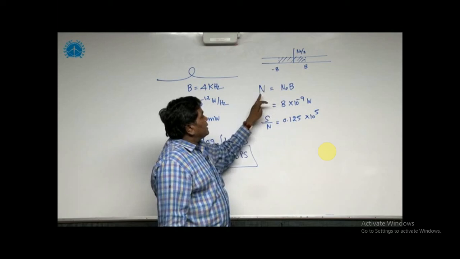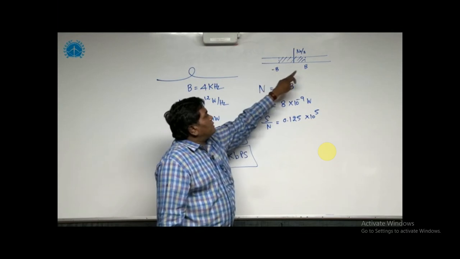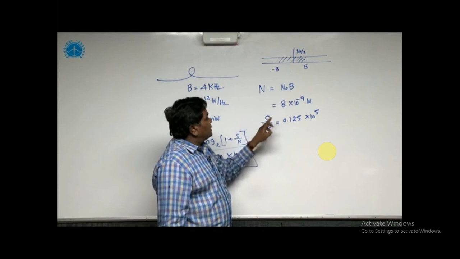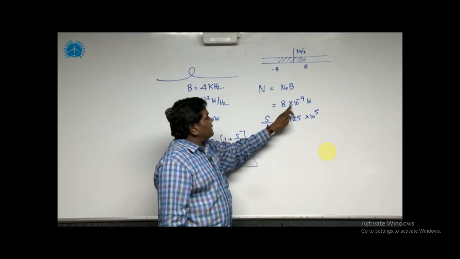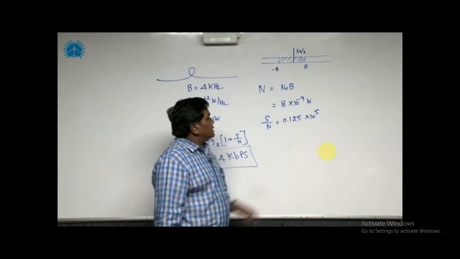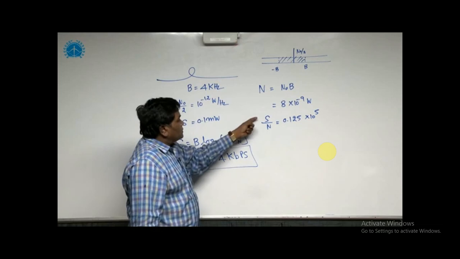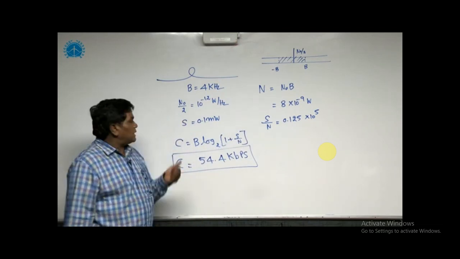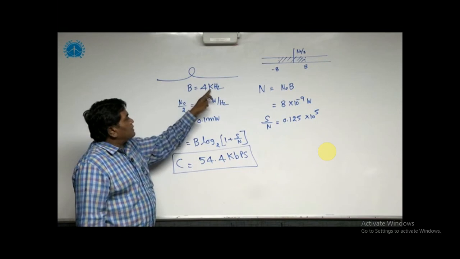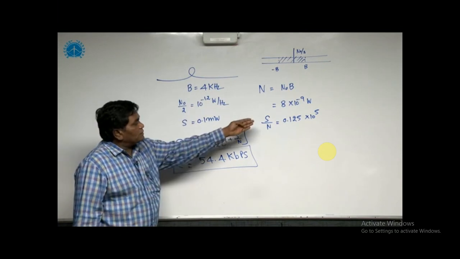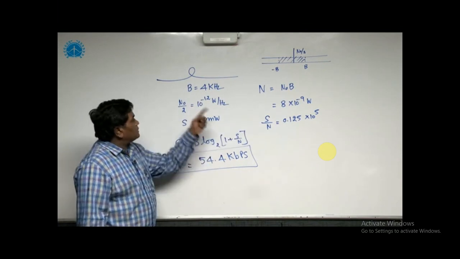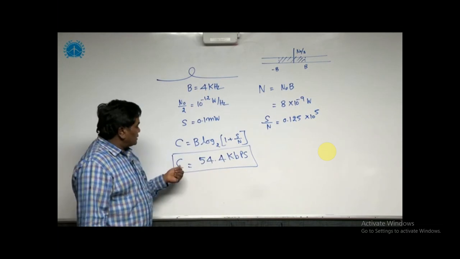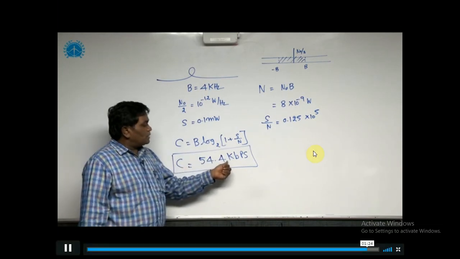So here the area is calculated between minus B to plus B, and the noise power is nothing but N naught into B. Substituting, the noise power is 8 into 10 to the power minus 9 watts. Already signal power is known to you, so we calculate the signal to noise ratio. The question is to determine the channel capacity. Bandwidth is given in the question as 4 kilohertz. Signal to noise ratio is already calculated. By substituting the values of bandwidth as well as signal to noise ratio, the answer is 54.4 kilobits per second.